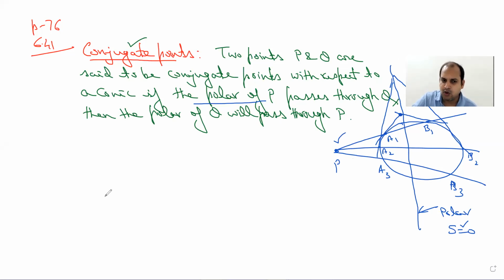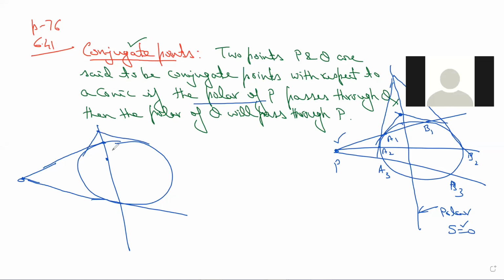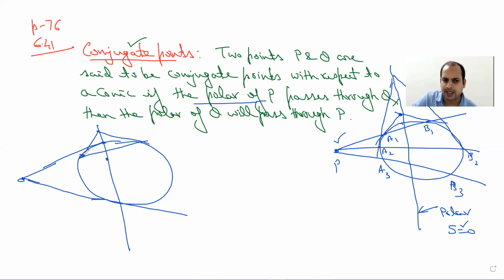And if you look at its converse, if your polar is going to intersect the conic, then if you take any point on this polar and draw tangents from here, the chords of contact as per definition are going to meet at a common point. If you take any point here, draw tangents from it and draw the chords, you will find that they are concurrent at some particular point. They are going to be concurrent whenever you take any point on this polar.